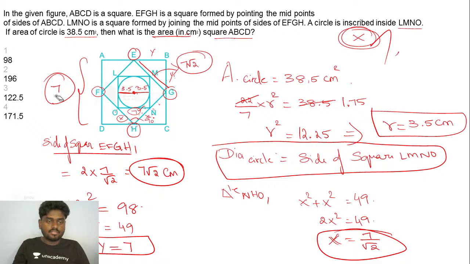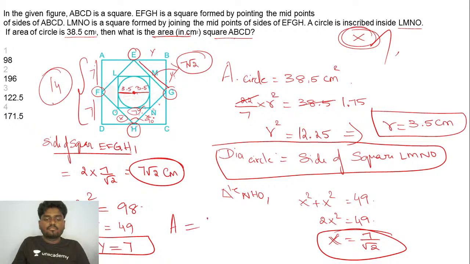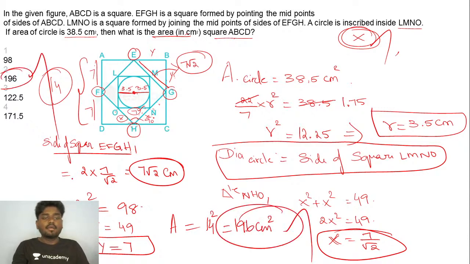What is the mistake I made? See, this thing is 7, this thing is 7. So 7 plus 7 will give you 14. This is the side of the square, and area of the square will be ultimately 14 square. If you do, you'll be getting exactly 196 centimeters square. The area of the larger square, that is ABCD, is nothing but 196 centimeter square. That's it.